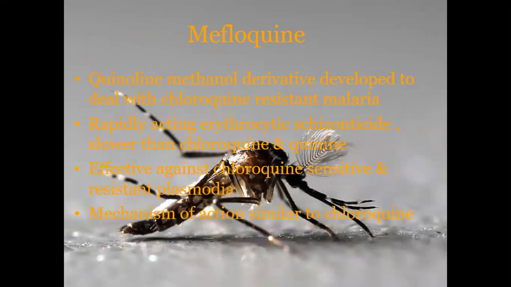Then comes to mefloquine. Quinoline methanol derivative developed to deal with chloroquine resistant malaria. Rapidly acting erythrocytic schizonticides, slower than chloroquine and quinine. That means mefloquine is a rapidly acting erythrocytic schizonticide and slower than chloroquine and quinine. And mefloquine is effective against chloroquine sensitive and resistant plasmodia.